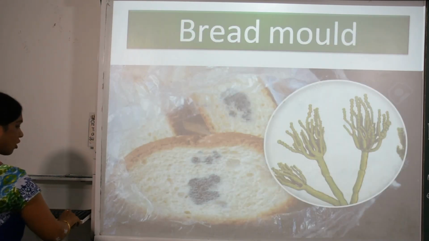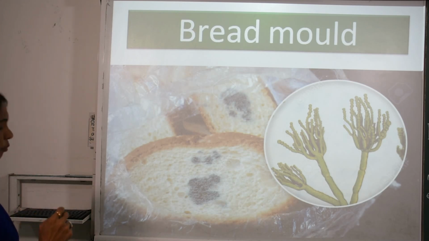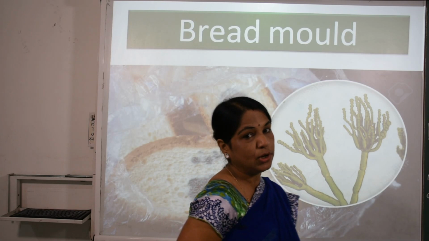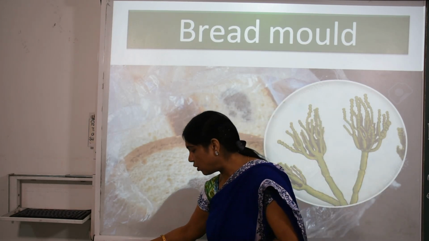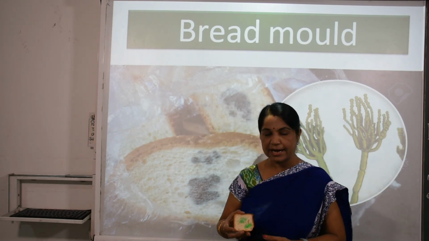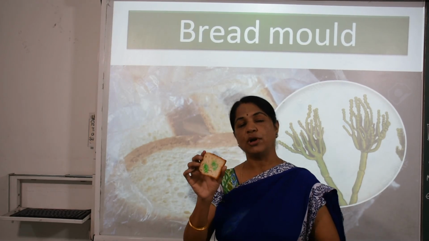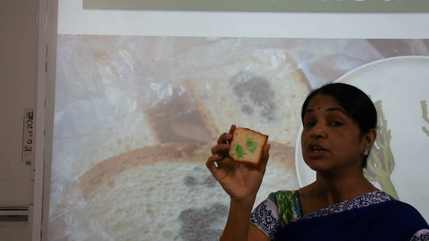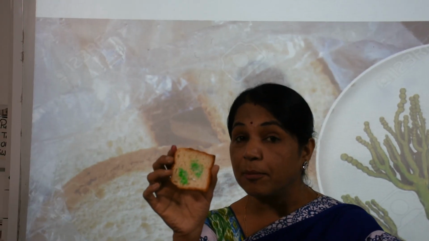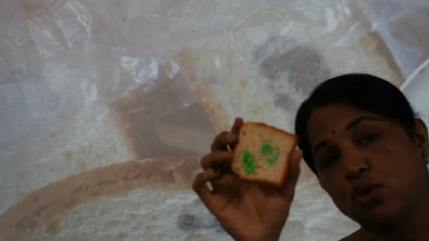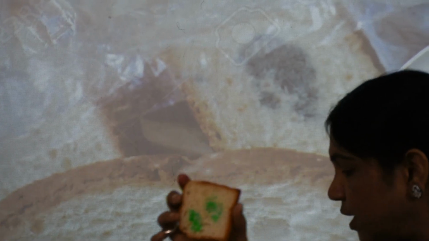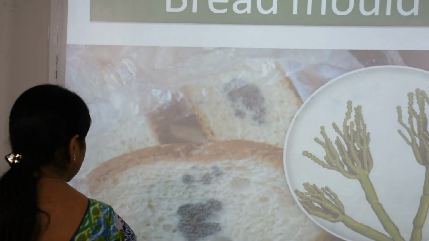Now further we talk about bread mold. As I asked you in the beginning, what is bread mold, I showed you the slide of the bread mold. It has turned greenish, which means microbes are growing. Sometimes it shows green, sometimes blackish, so it is the green mold.